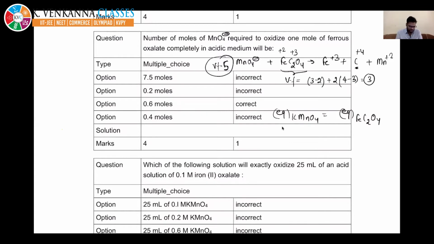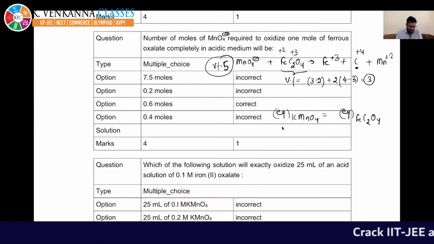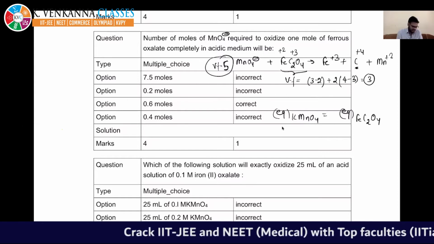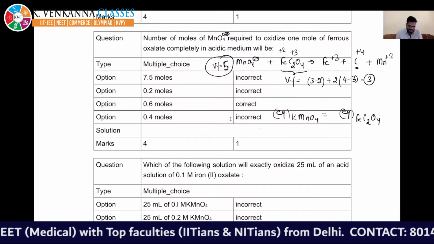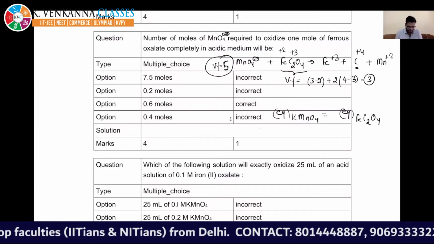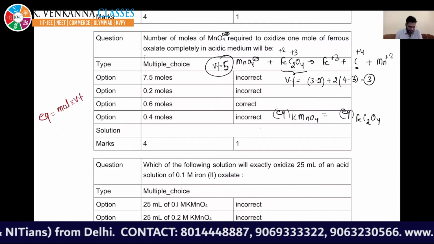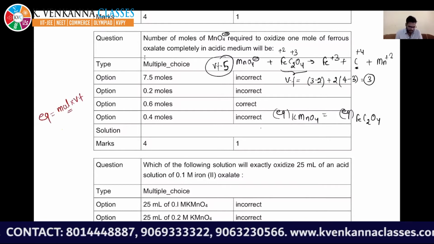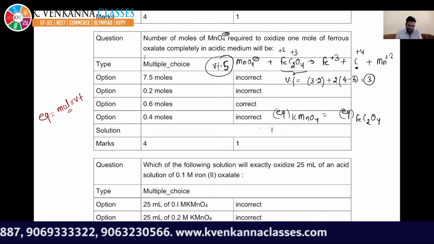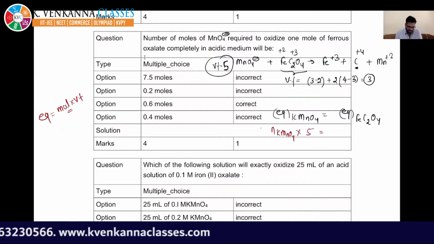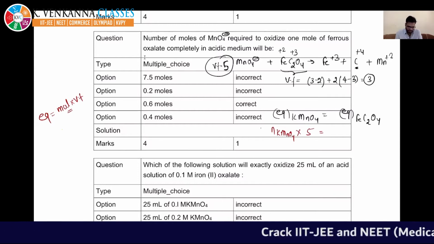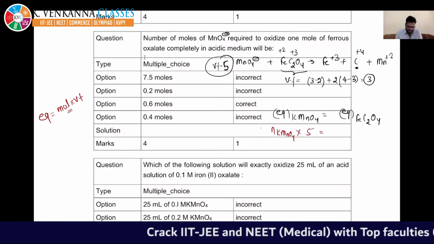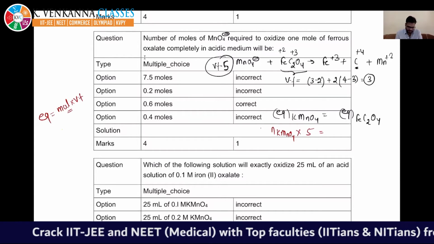Equivalents can be calculated by using moles into valency factor. They have asked the moles of KMnO4. Valency factor is 5. Now equivalents of FeC2O4: its moles is 1 and its valency factor is 3. So moles of KMnO4 will become 3/5.